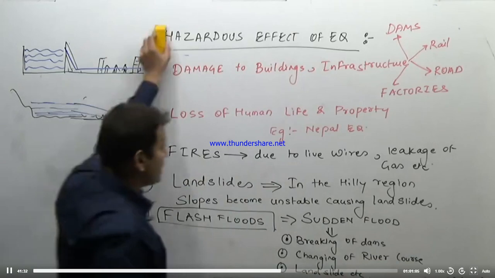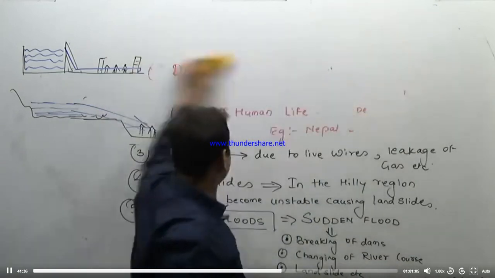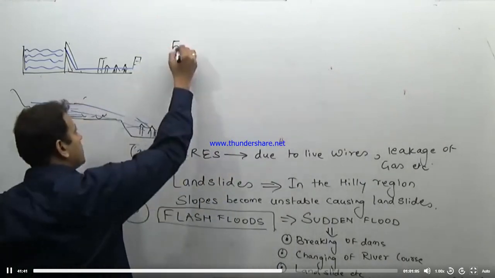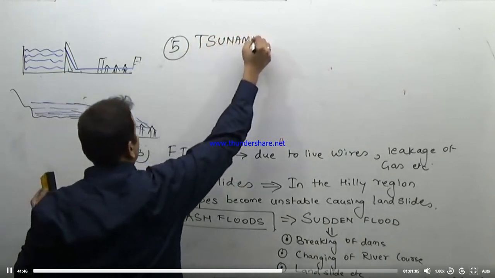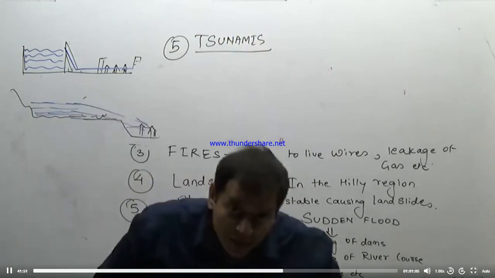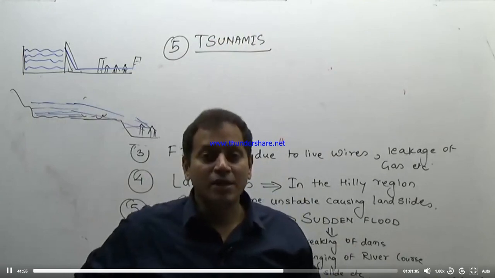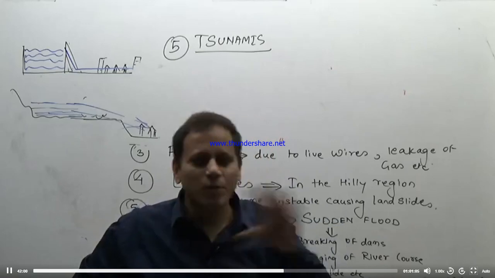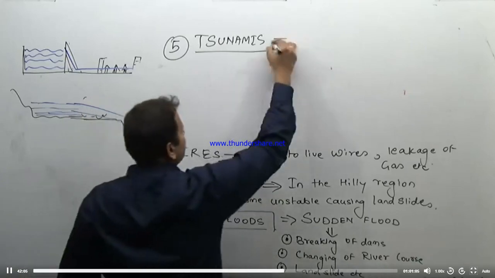One of the major hazardous effects of an earthquake, if you remember, is the tsunamis. This topic again we will deal with in detail while dealing with the oceanography part, that is the next part after geomorphology, climatology and then oceanography, a small part and a very interesting part. So tsunamis, what are tsunamis? These are very high waves